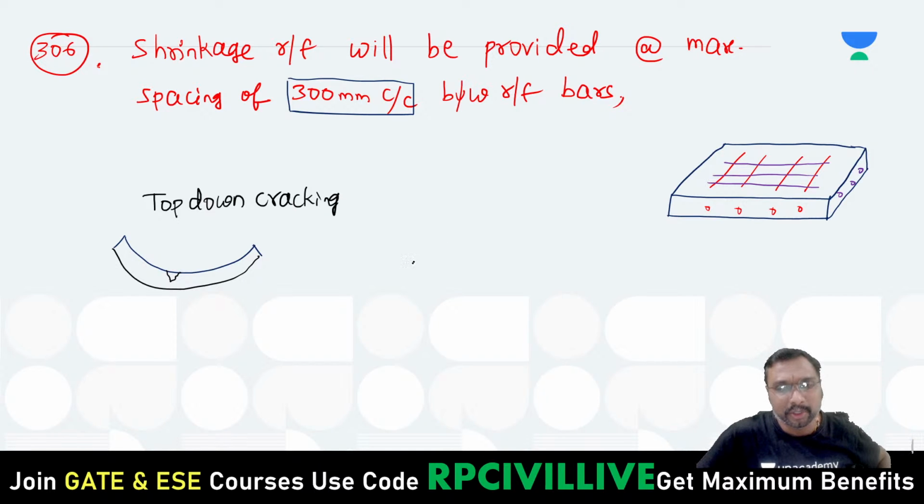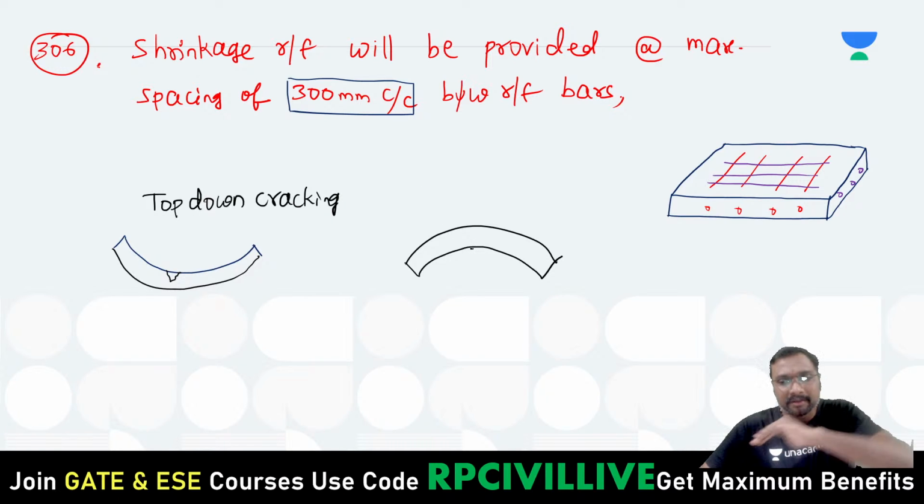Now suppose it is daytime. During the daytime it will be subjected to expansion in this way. And whenever resistance is offered in the opposite direction, the crack will start and propagate here. So here it is bottom up cracking.